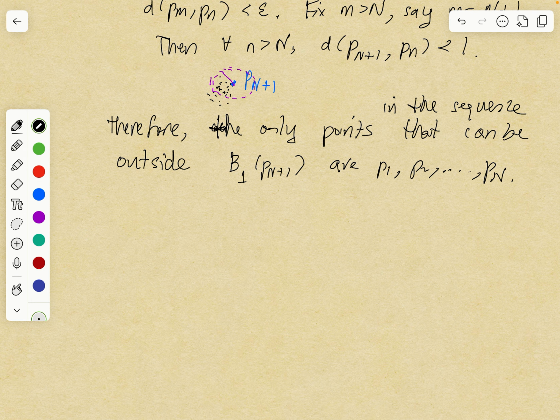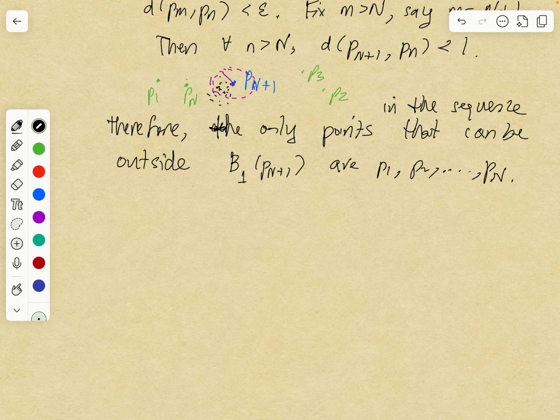Now it's possible that some of these p sub i's from 1 to N are also in this ball, but they're not required to be. So you could have p sub 1 here, p sub 2 here, p sub 3 here, up to p sub N, say, out there.